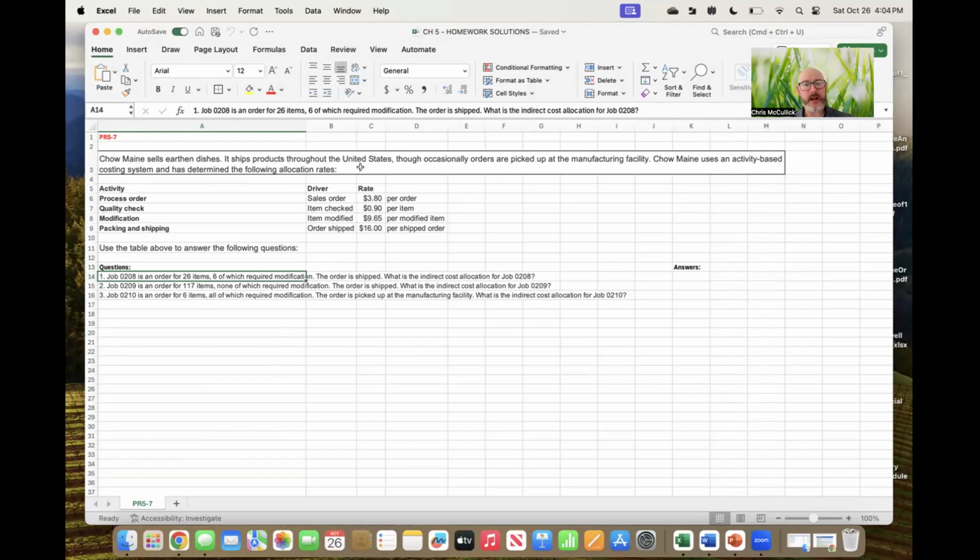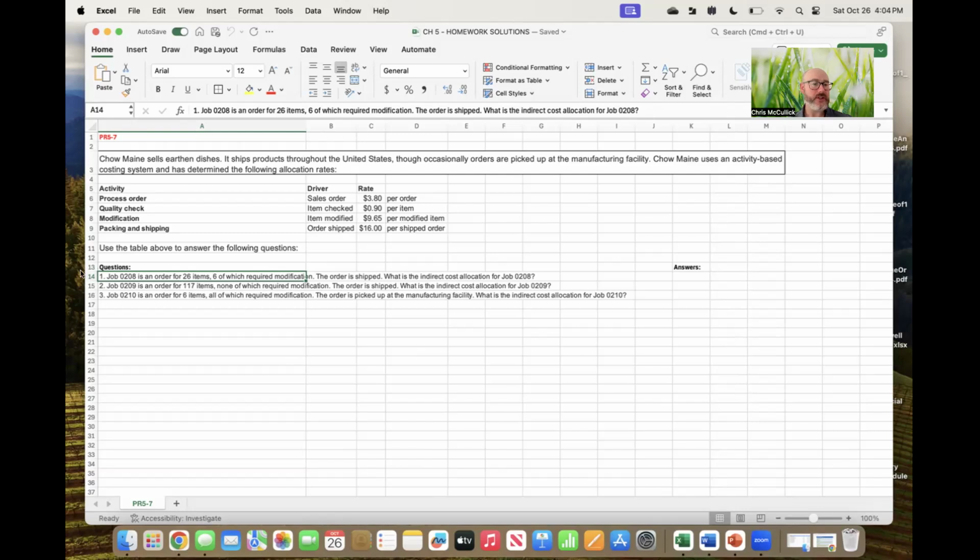It says it ships products throughout the United States. I'm just reading up here. Though occasionally orders are picked up at the manufacturing facility, chow mein uses activity-based costing system and has determined the following allocation rates. They give us some various activities, they give us the drivers, and they give us the rates per driver. What they ask us is to determine the indirect cost that should be allocated to each job.